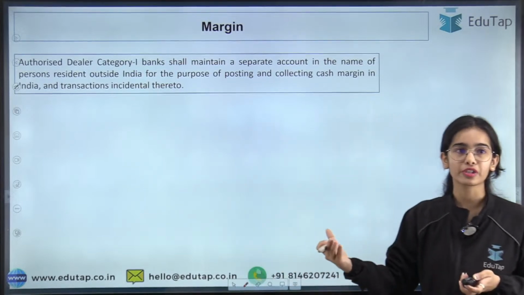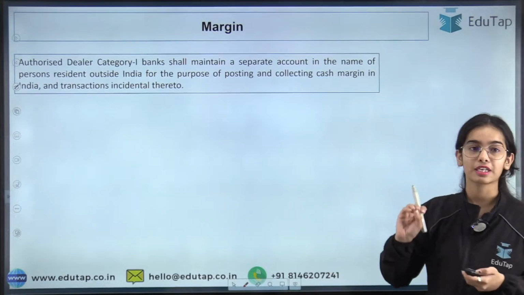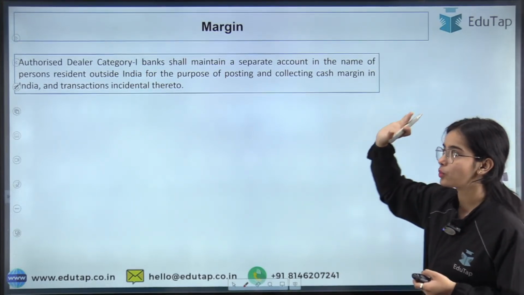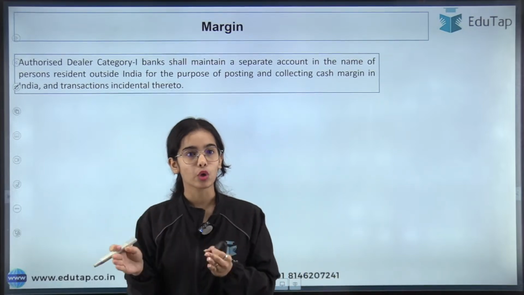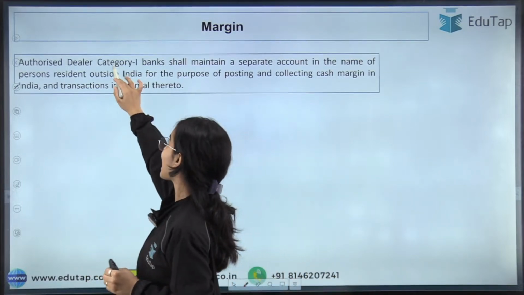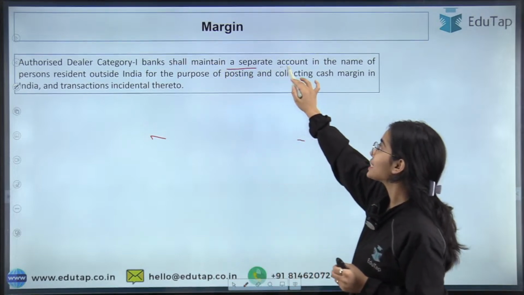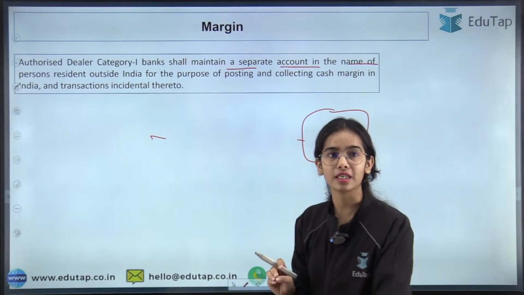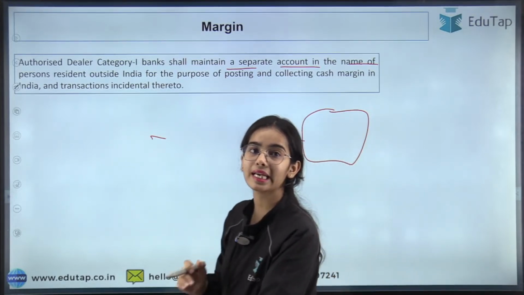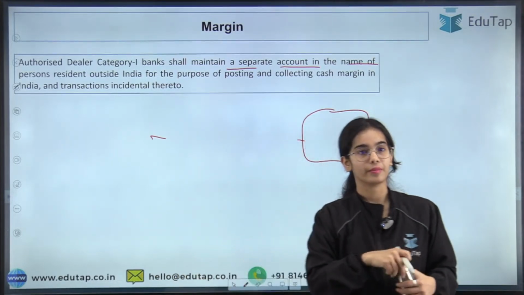It took me a lot of time to collect all of this information, but I hope you are able to understand this. Now the last point of these margin requirement norms is that authorized dealer category 1 banks shall maintain a separate account in the name of the persons resident outside India for the purpose of posting and collecting the cash margin in India. Okay.